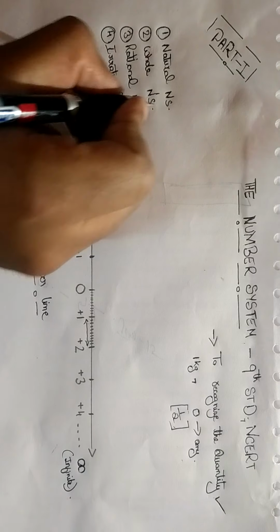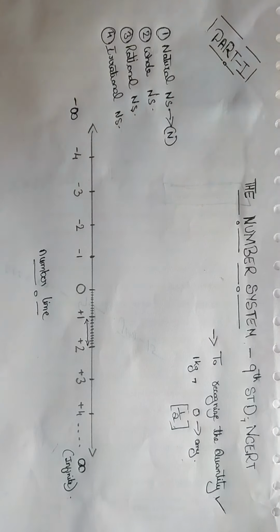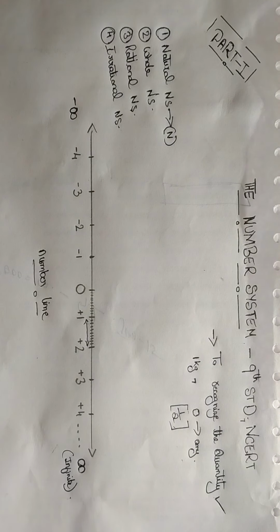Natural number system is represented with the symbol N.